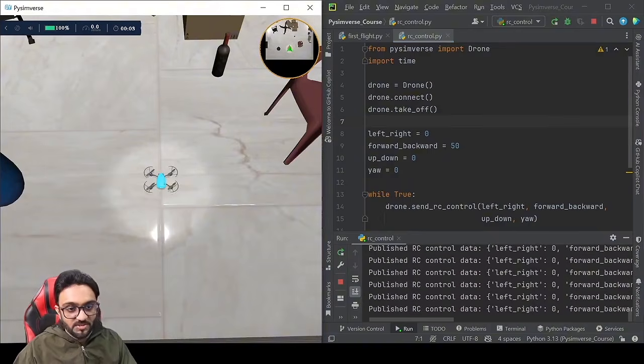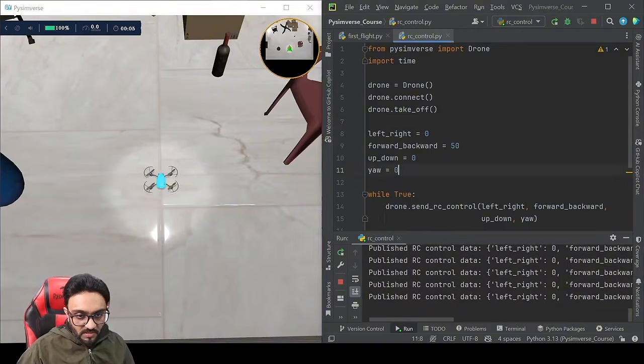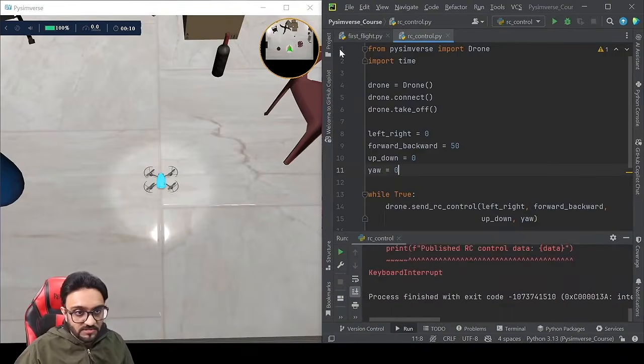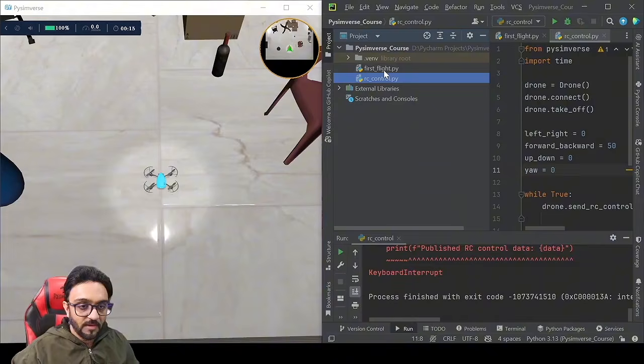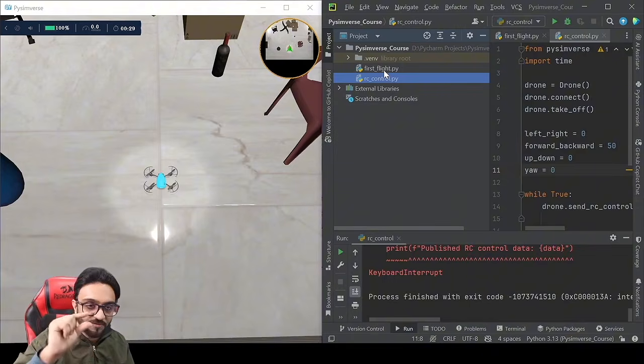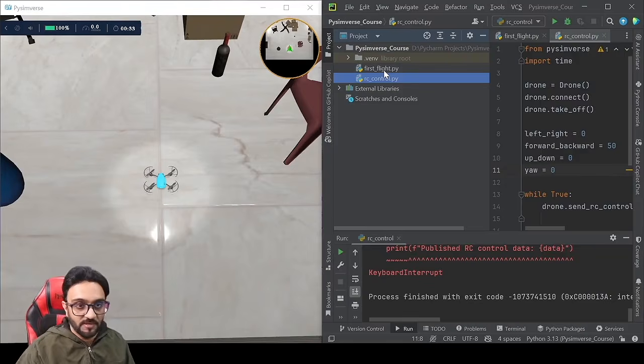So let's do one thing, and we will add a yaw as well. So that will allow the rotation as well. What I like to do is keep these files separate. So these are my templates. And when I ask AI to do something, I ask it to use these templates to write the code, right? So it becomes very easy. So for example, if I was doing object detection, I would keep YOLO very basic as one file, and then I will give reference to AI. Okay, go ahead and use that, right? So that's the basic idea.